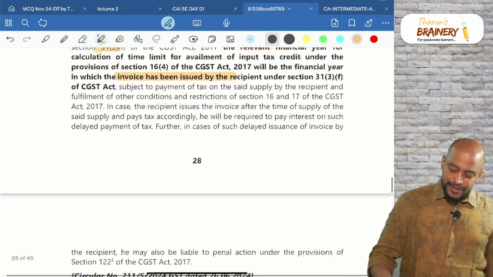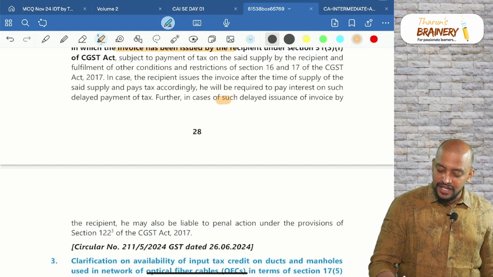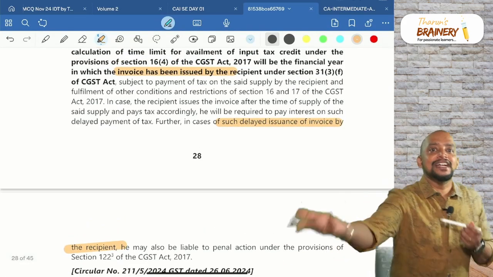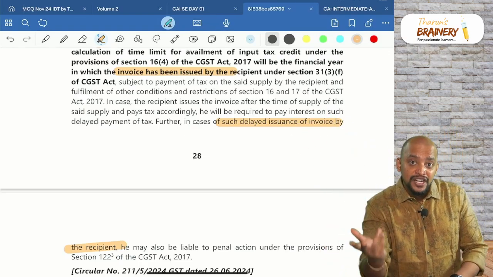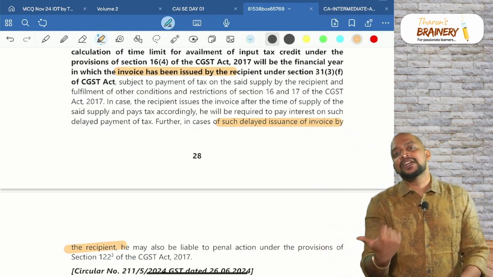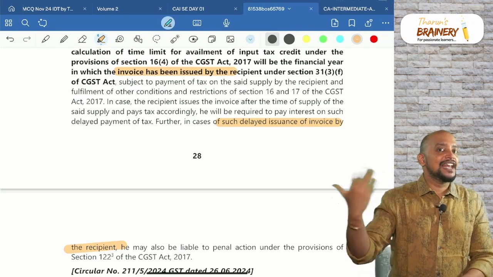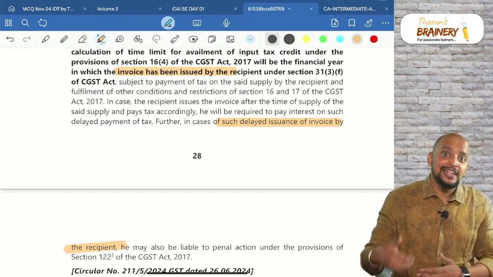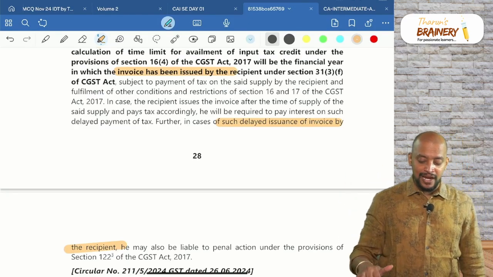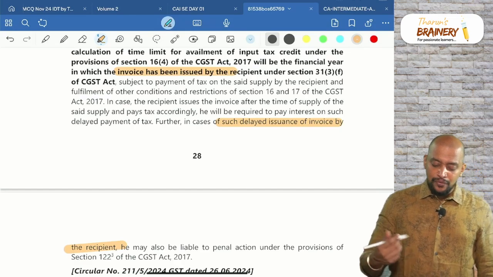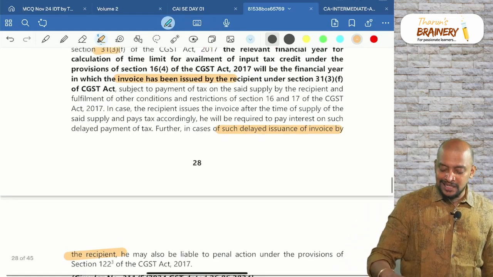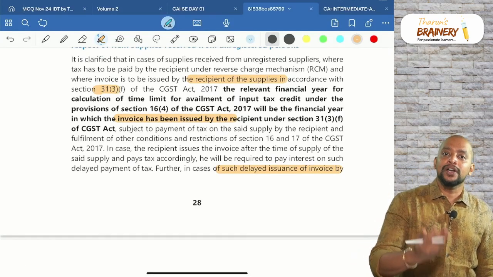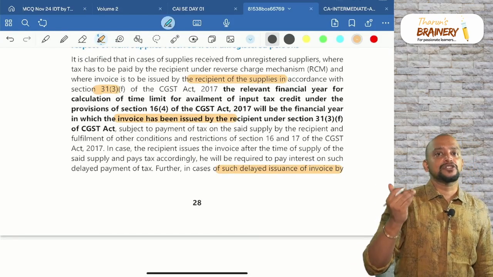Okay. Suppose there is a delayed invoice by the recipient, what will happen? If the recipient delays, automatically ITC is also getting delayed, because based on the invoice given by the recipient only, the recipient can take ITC. So, if he delays giving the invoice, he will take ITC late, plus for giving the invoice late, there will be a penalty also on him. And as for when the invoice needs to be given, that time limit is not there. As and when he receives the goods or services, he needs to give the invoice, and there is an amendment related to 30 days, but that is not applicable for your exam.